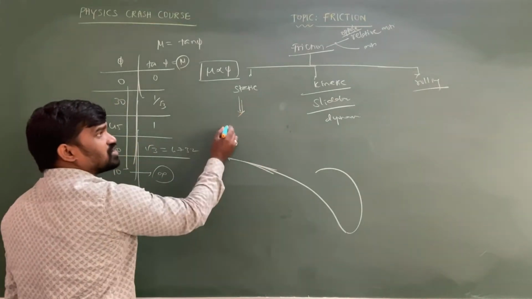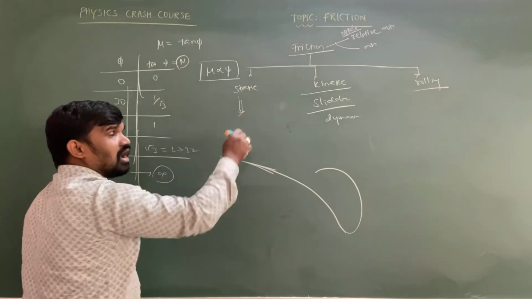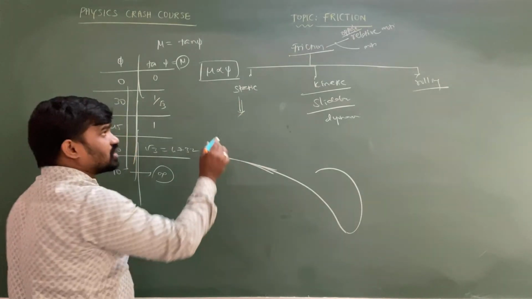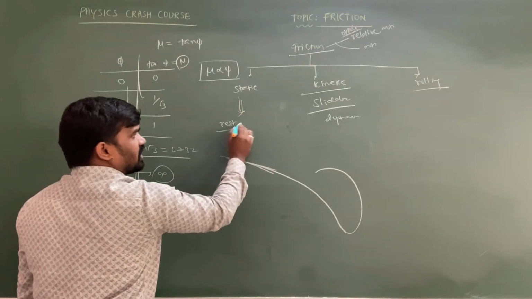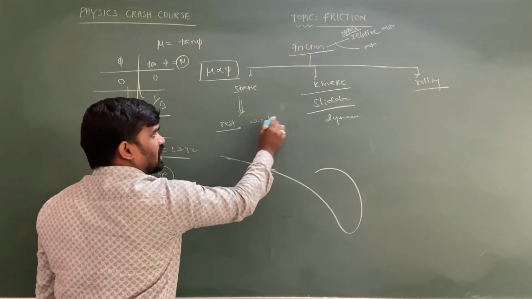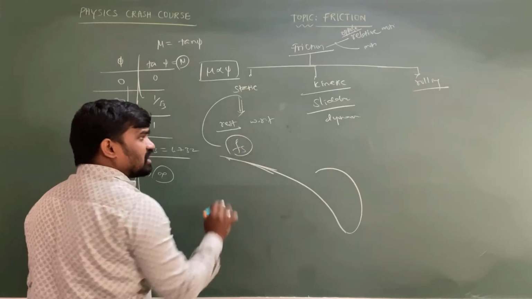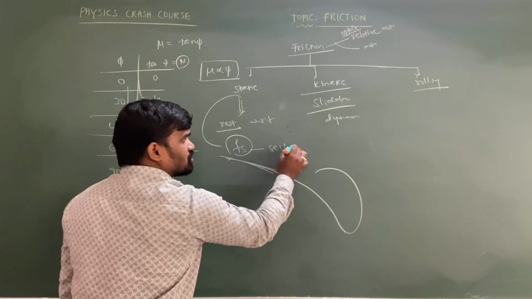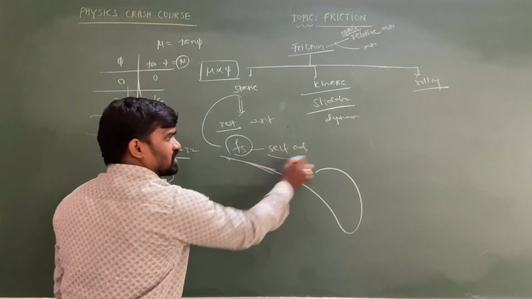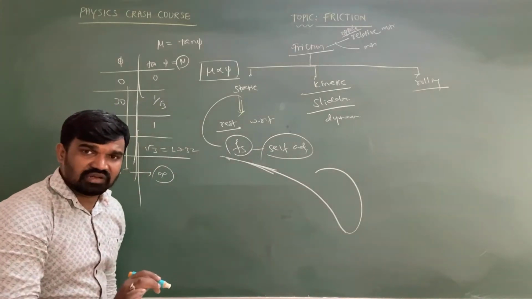Static friction means the relative separation of two surfaces which are at rest with respect to each other. Then we call it static friction, sir. Static friction is a self-adjusting force. How it is considered a self-adjusting force, I will explain.